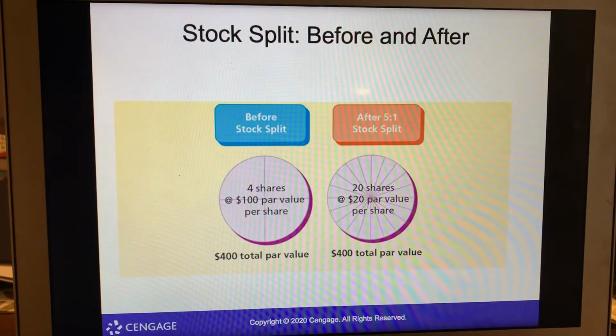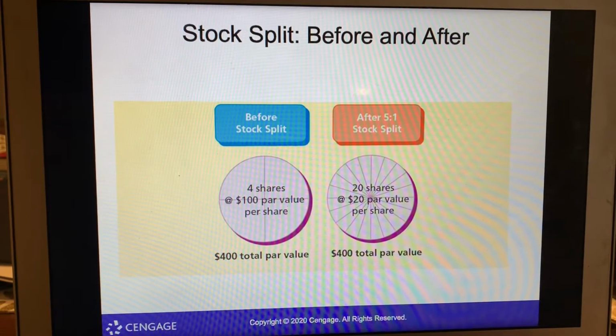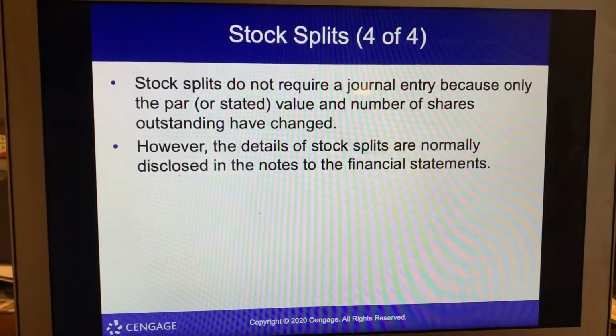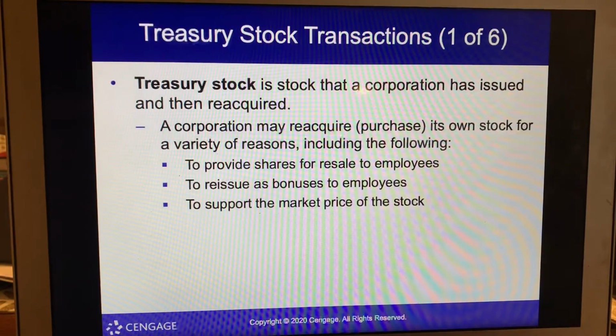So here's an example. Here's graphically before stock split, 4 shares at $1 per share. After is a 5-to-1 stock split, so 20 shares at $20 par value per share. Stock splits do not require a journal entry because only the par or stated value and number of shares outstanding have changed. However, the details of stock splits are normally disclosed in the notes to the financial statements.